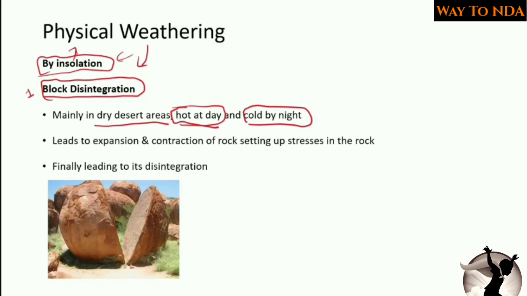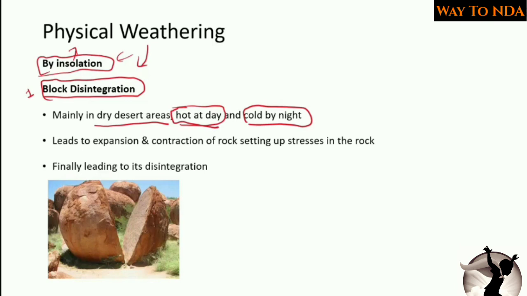So there is inversion of temperature; the range of diurnal temperature is very high. In the day the temperature is very high, and at night it goes below 0 degrees Celsius, because sand or rocks get heated very quickly and again lose their temperature very quickly.